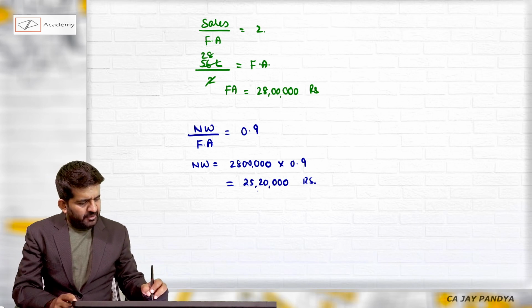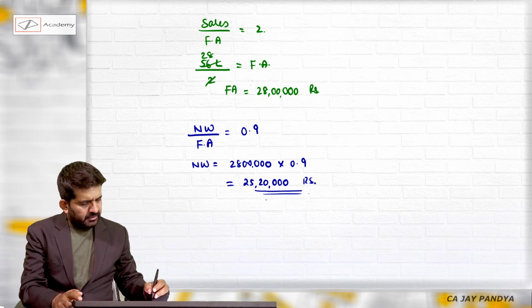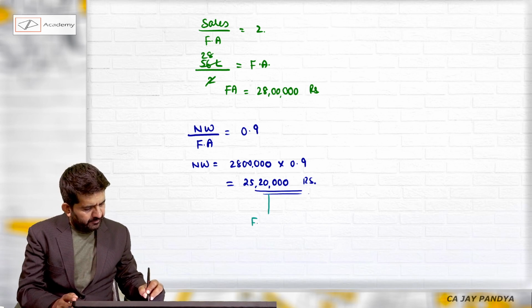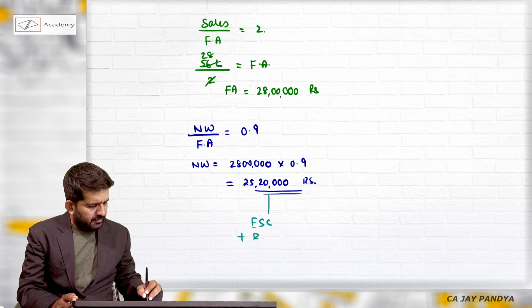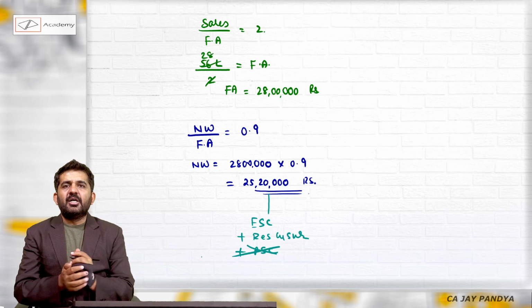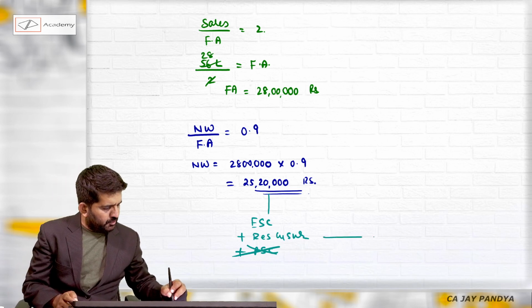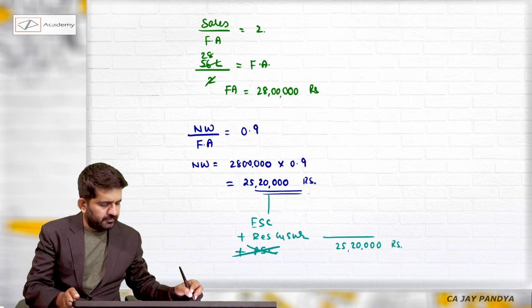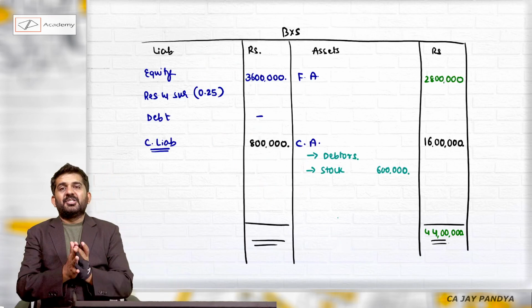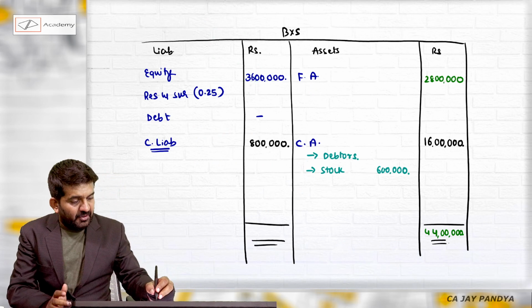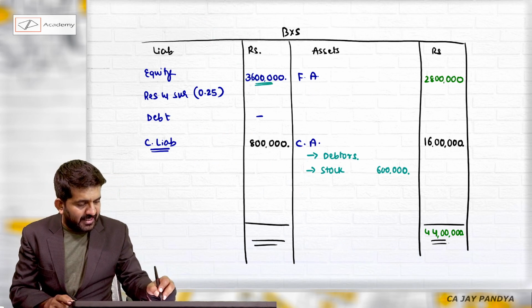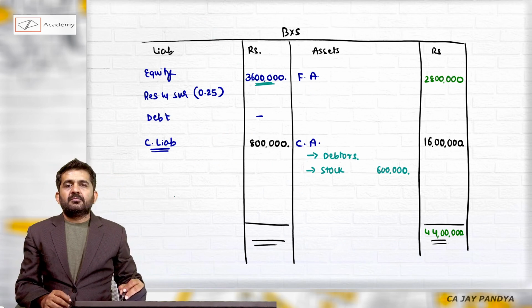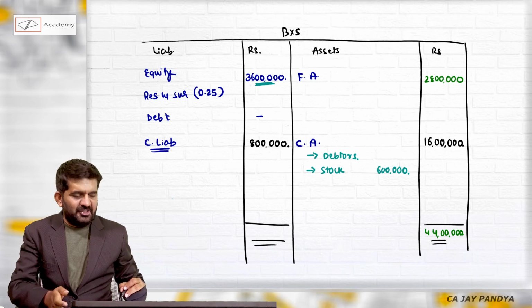Now what is net worth? Understand, net worth is nothing but equity share capital plus reserves and surplus plus preference share capital. Here preference share capital is not there. So equity share capital plus reserves and surplus is 25 lakh 20,000 rupees, which is different in our answer. We have already got the answer of 36 lakh rupees. See, it is difficult in examination.